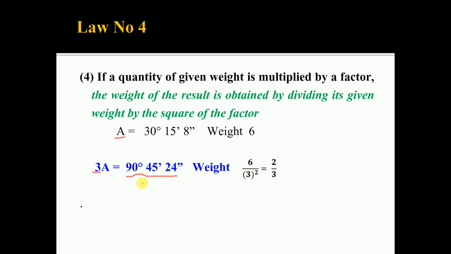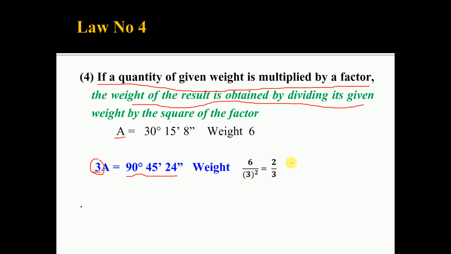So the weight for this result, according to this law, is the individual weight divided by the square of the factor which you have multiplied with this quantity. If a quantity is multiplied by a factor, the weight of the result is obtained by dividing its given weight by the square of the factor.